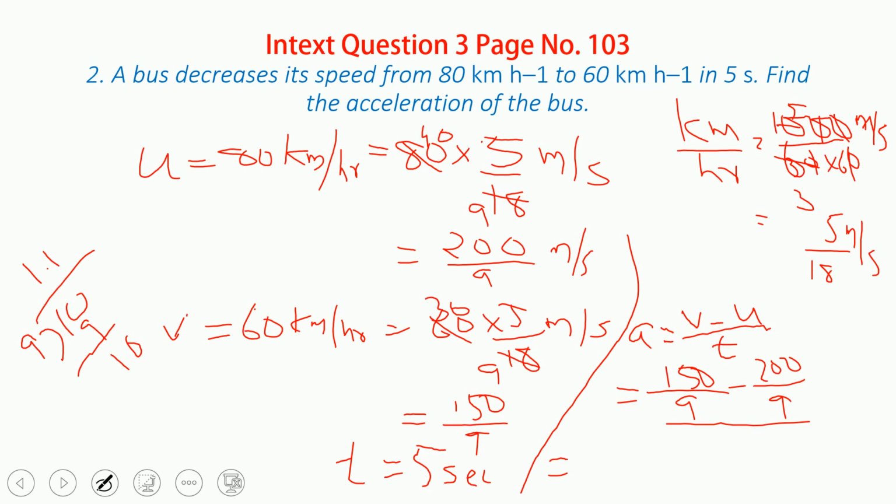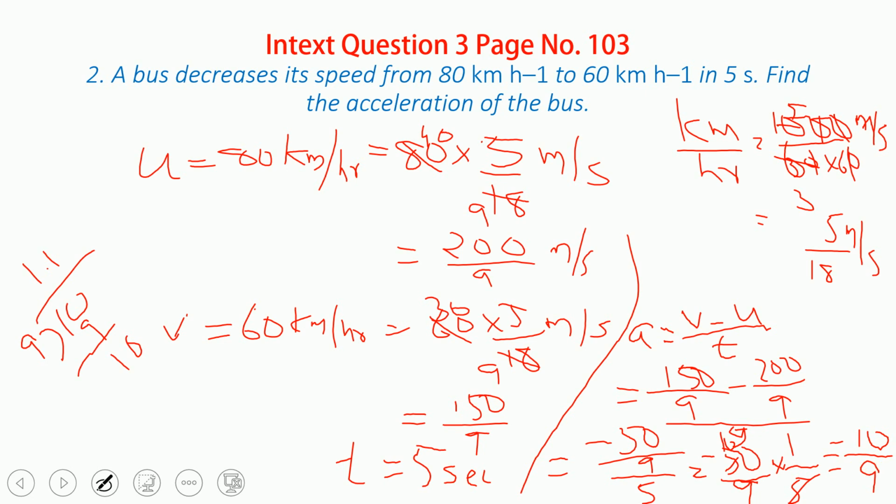This is the rectification. Time is again the same, 5. So here you will have 150 minus 200. What will it become? It will become minus 50 upon 9 upon 5. So it is equal to minus 50 upon 9 into 1 upon 5. The thing is the same only. 5 tens are 50, so it is equal to minus 10 upon 9.